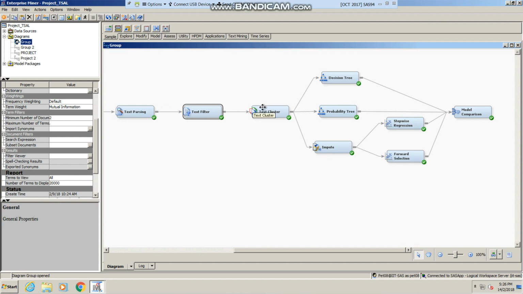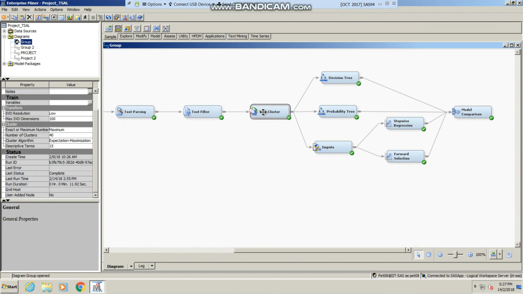After filtering, we did text cluster. The text cluster node is used to cluster the mined text into disjoint sets of clusters and report on descriptive terms for those clusters. We use the expectation maximization algorithm to find maximum likelihood estimates of parameters in statistical models, where the model depends on unobserved latent variables.